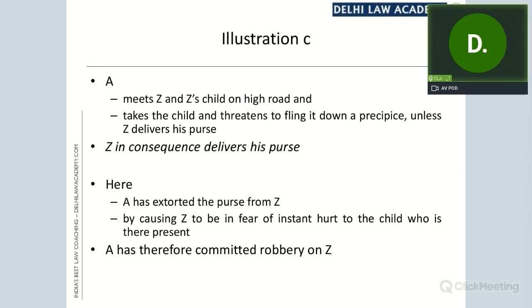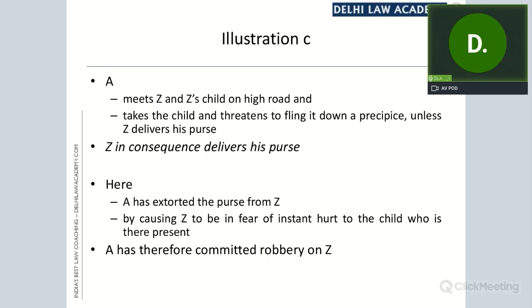A meets Z and Z's child on a high road. This illustration is similar to our fact situation. There it is X and Y. Here it is A and Z. So A meets Z and Z's child on high road and takes the child and threatens to fling it down a precipice unless Z delivers his purse. And now look, Z in consequence delivers his purse. This is very much required. Z, who is Z? Z is the victim. Z in consequence delivers his purse. And now the illustration says that here A has extorted the purse from Z by causing Z to be in fear of instant hurt to the child who was there present, and A has therefore committed robbery on Z.